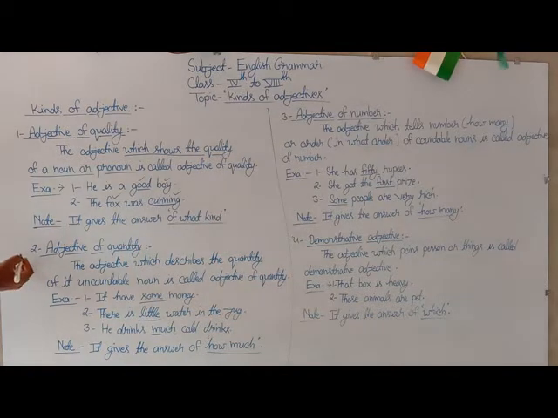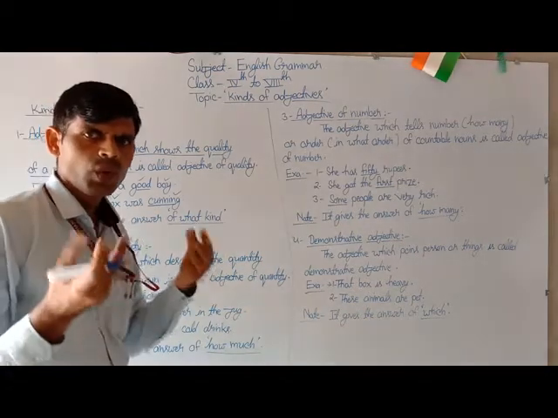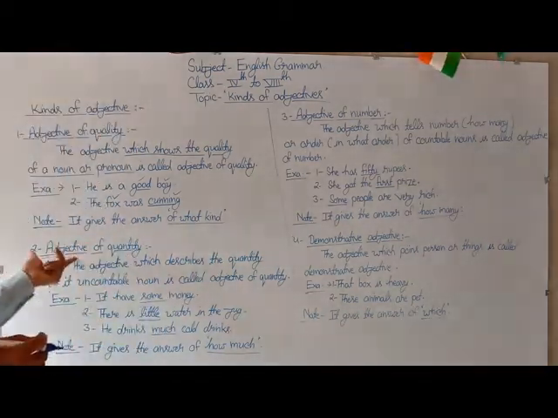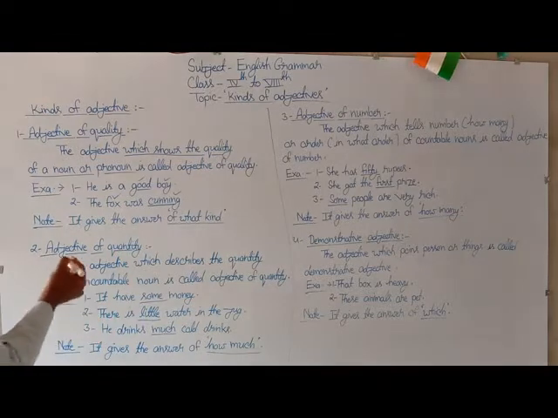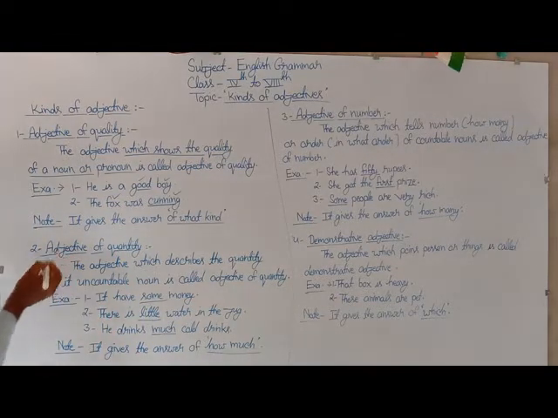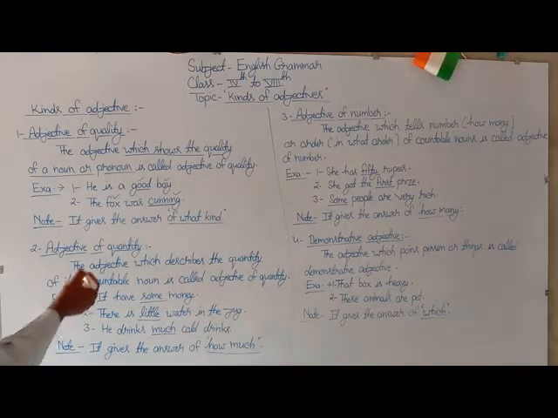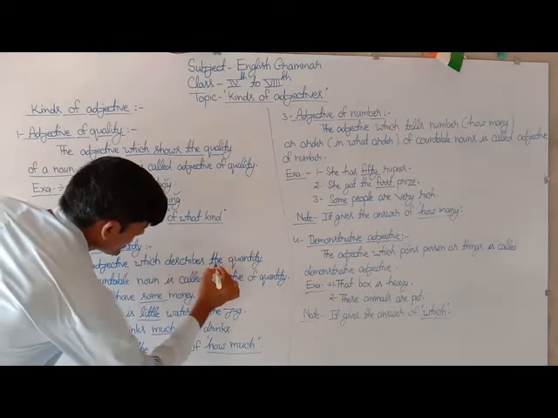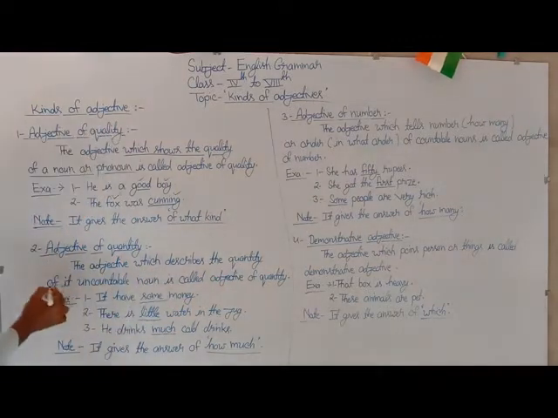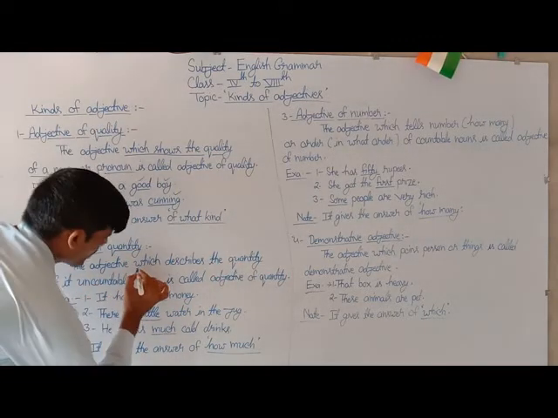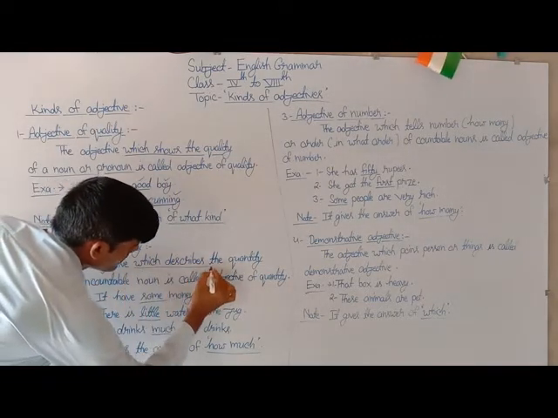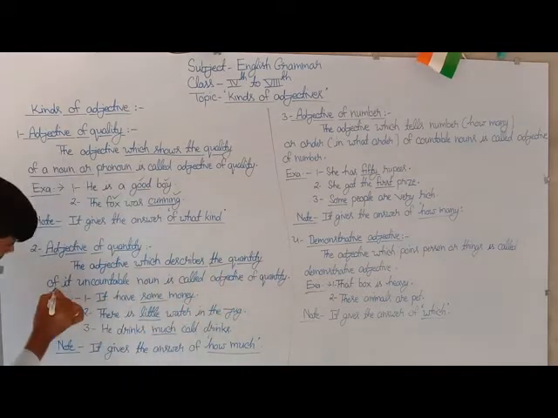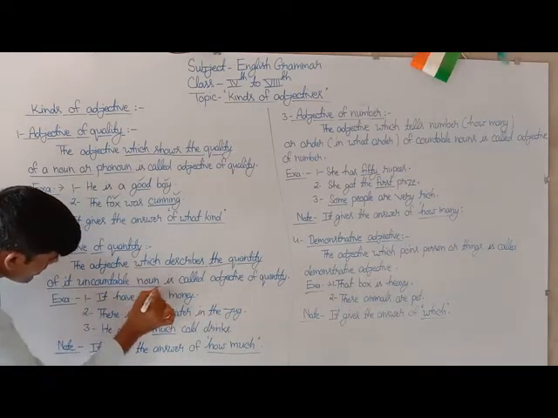The next kind of adjective is adjective of quantity. Quantity is how much. So the perfect definition of this expression is: the adjective which describes the quantity of its uncountable noun.